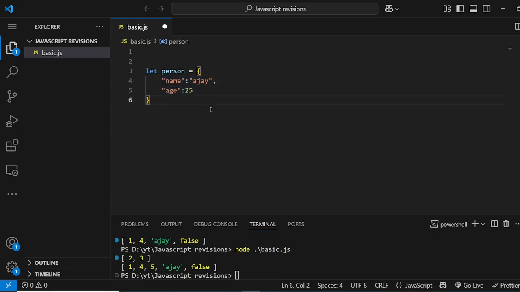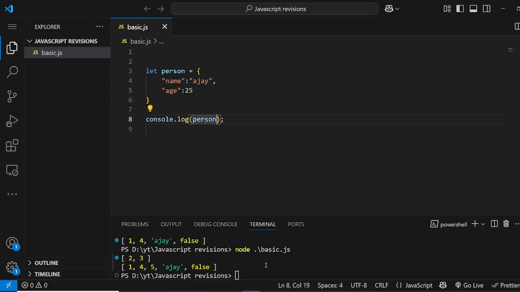But now see, it is more descriptive, because now we know that name should store the name obviously, and age we know should store the age. So we can understand the data just by looking at it. All right, and the syntax is very simple. Key should be a string, then followed by a colon, and then the value. Value could be anything, a string or a number, and after every comma you can add a new key value pair. All right.